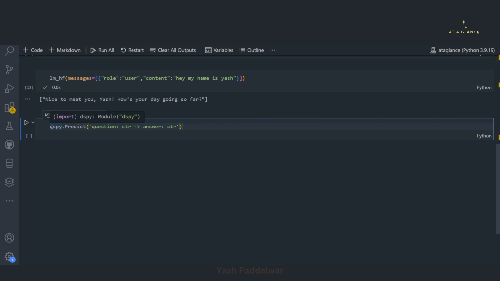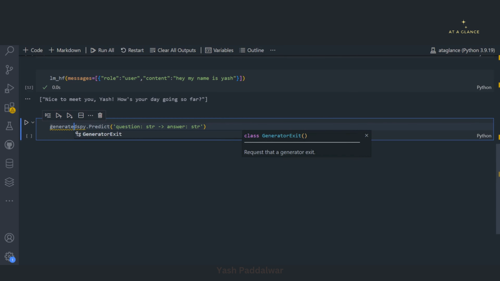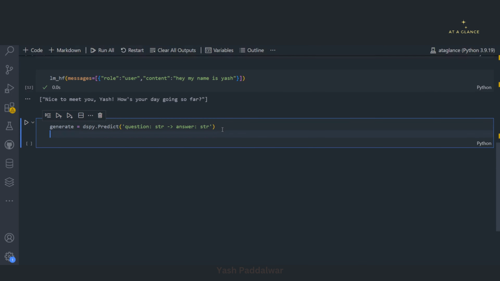Now as we are defining this, we have to store it in a variable. We'll have to create an object for it. So let's say the name of the variable in which we are going to store this is going to be generate. So now what I'll do is I have the variable. I can simply access this by passing on the question inside it. So I'll write generate. Now inside this, I'll pass on a parameter named question.